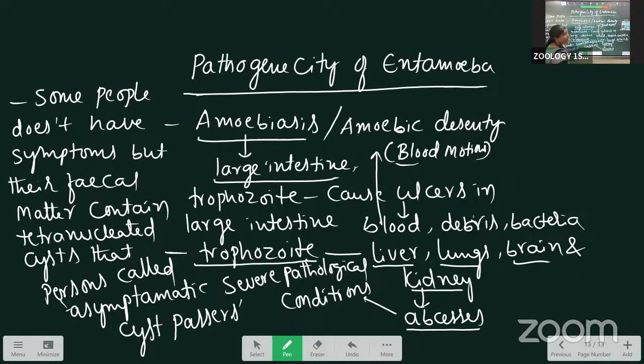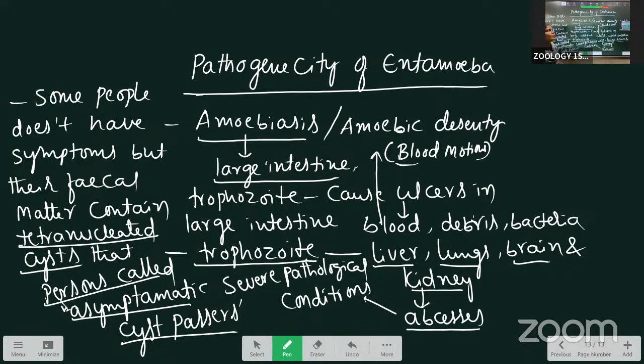Next, the last: some people don't have any symptoms, but their fecal matter contains the infective stages, called tetranucleated cysts. That's why those persons are called asymptomatic cyst passers. This is about the pathogenicity of Entamoeba.